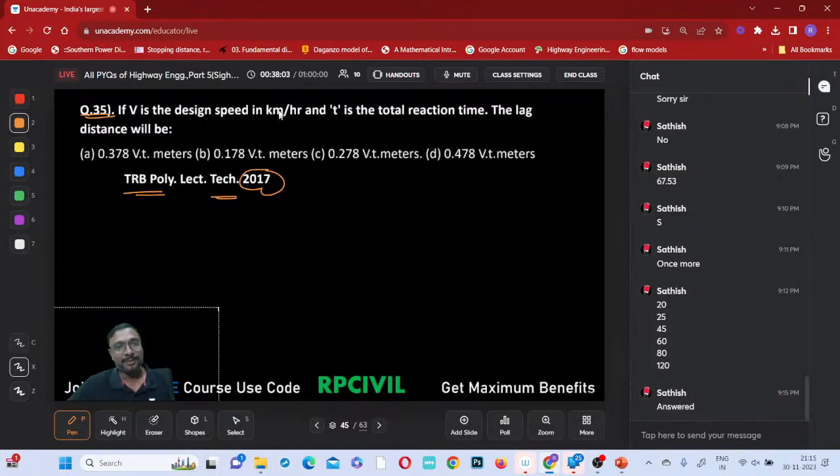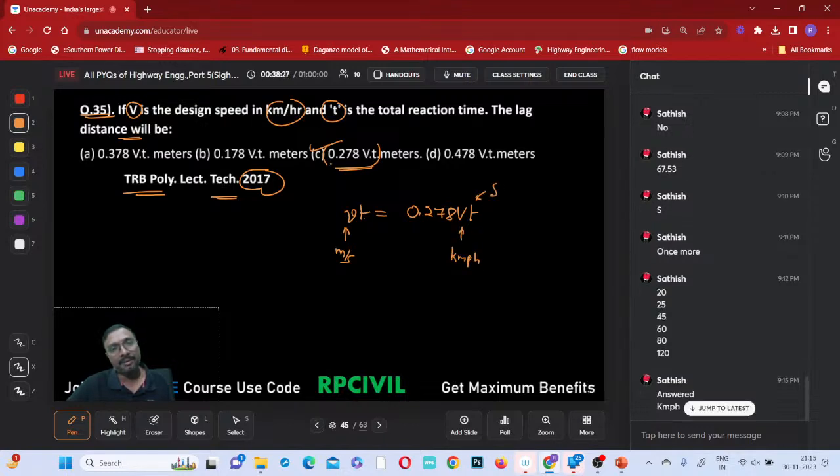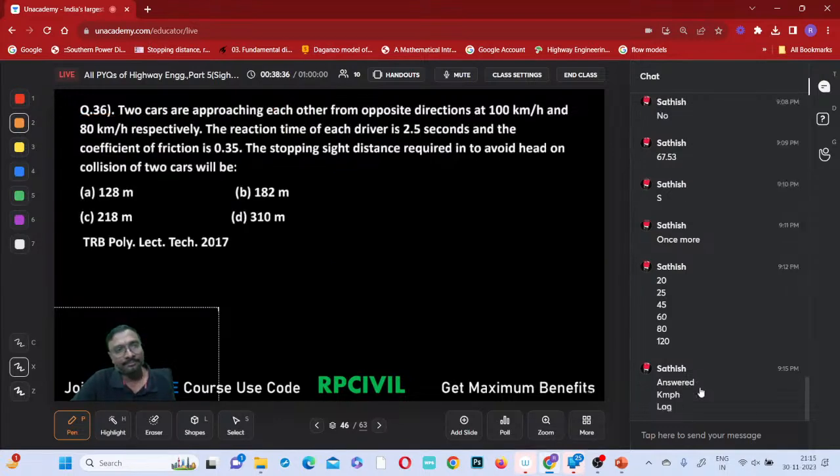So capital V is the design speed in kilometers per hour. T is the total reaction time in seconds. Lag distance will be 0.278 into VT, no? Small v into T, or 0.278 into capital V into T, right? Whenever small v is substituted, that is in meter per second. Whenever capital V is substituted, that is in kilometers per hour. Time will be in seconds. Here also the time will be in seconds, right? Which distance will it be? It is your lag distance, absolutely, right? Shall I move to the next question?